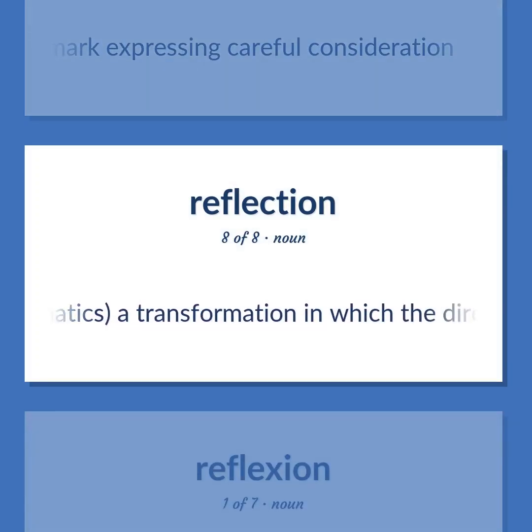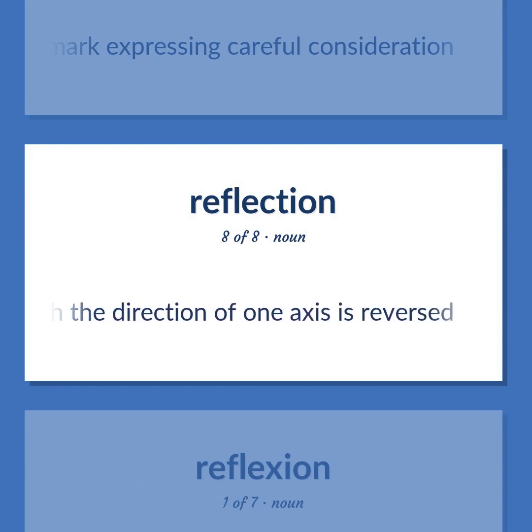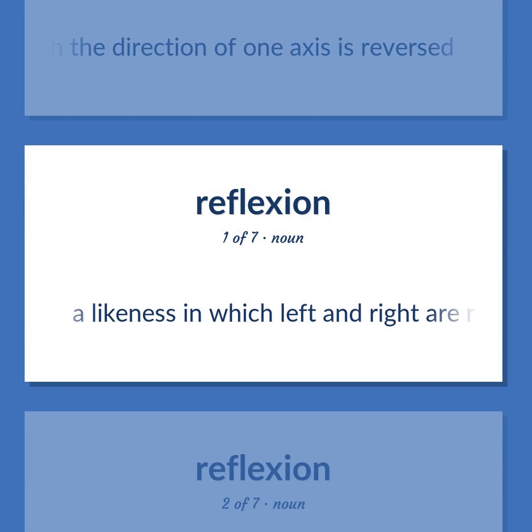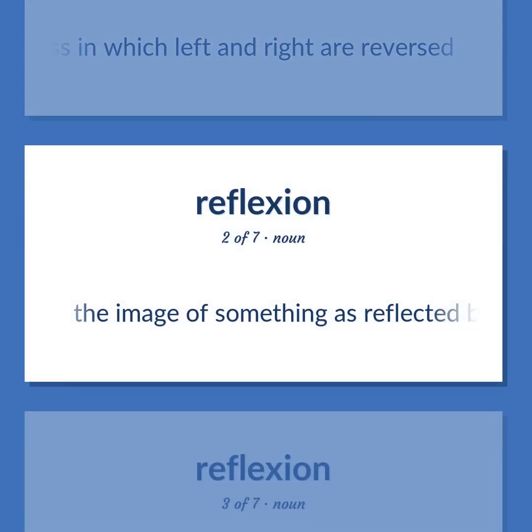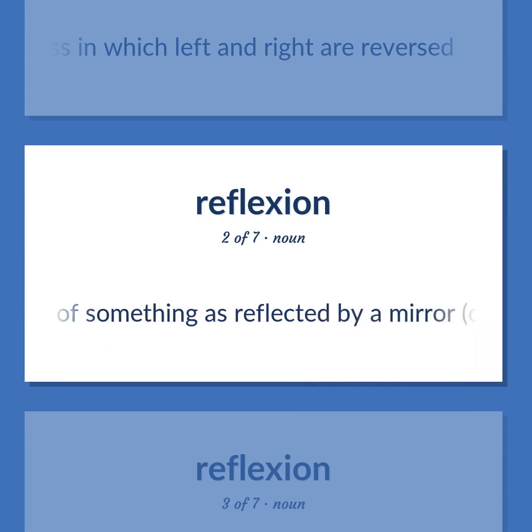Mathematics. A transformation in which the direction of one axis is reversed. A likeness in which left and right are reversed. The image of something is reflected by a mirror, or other reflective material.